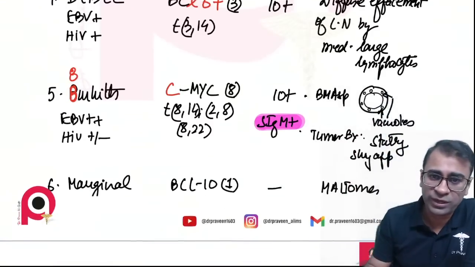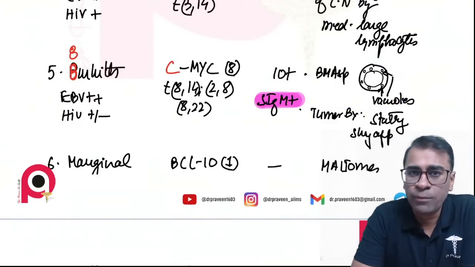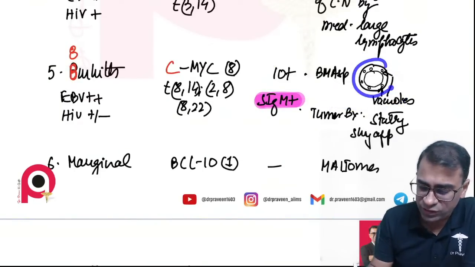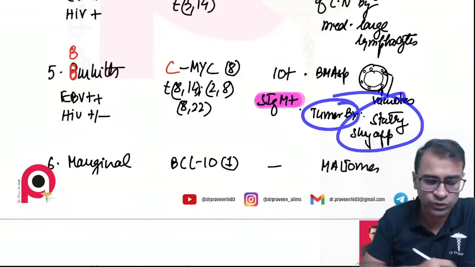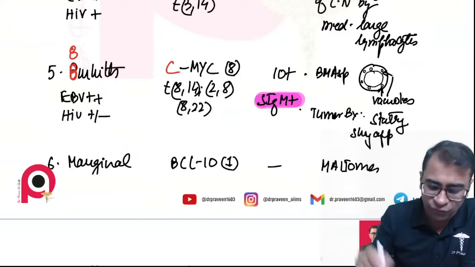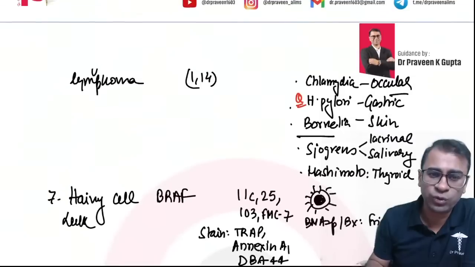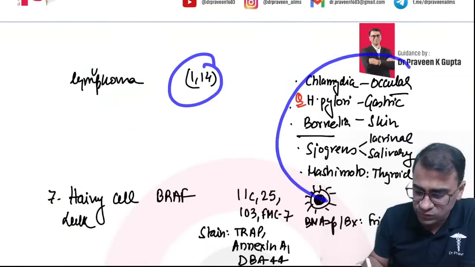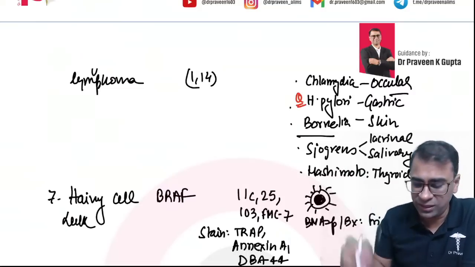Two important questions जो कि इस बार भी पूछा गया था in this year's NEET PG. It shows a bone marrow aspiration where it shows typical vacuolation, we call them cytoplasmic vacuoles, and in the tumor biopsy it shows a starry sky appearance. ठीक है. In the marginal lymphoma it shows a BCL10 which is on chromosome 1, so obviously it will show you 1;14. But this question was asked in this May INICET, so I expect this question to be matched here.